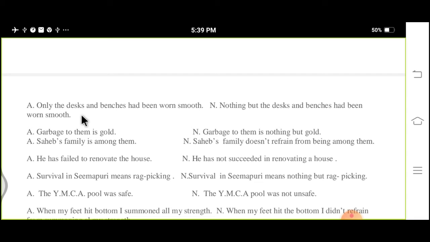Earlier we have seen that when we find "only", it will change into "nothing but". Nothing but the desk and benches had been worn smooth. This is the negative sentence of worn smooth.